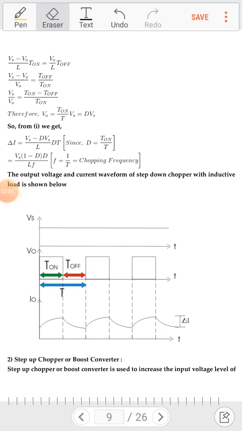So we concluded that for resistive and for inductive load, we get the same equation of output voltage, V naught equals D into Vs, where D is a value from 0 to 1. So V output is always less than Vs, the source voltage, for a step down chopper.